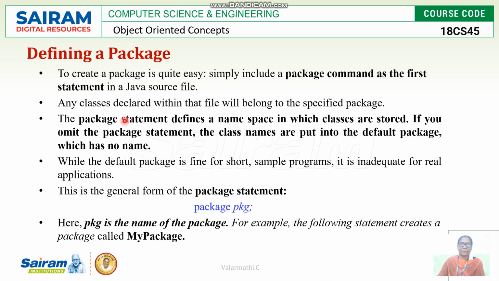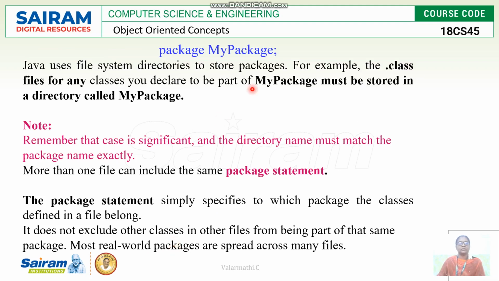How can we define a package? It is done using the keyword package. It is very easy to define a package. Any classes declared within the file will belong to the specified package. While the default package is fine for short sample programs, it is inadequate for real applications. Here, according to this example, pkg is the name of the package. It starts with package pkg. Here mypack is another package.